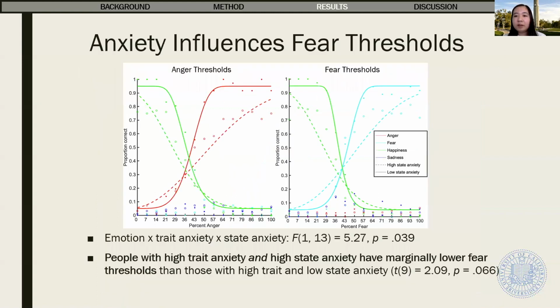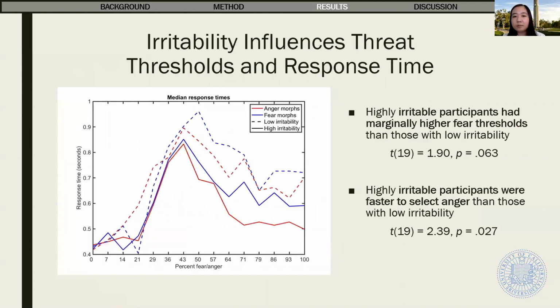We found a significant interaction for fear thresholds between state anxiety and trait anxiety. Among people with high trait anxiety, those with high state anxiety have marginally lower fear thresholds than those with low state anxiety. However, there were no differences in anger thresholds. We also did not see differences for people with low trait anxiety regardless of their state anxiety level.